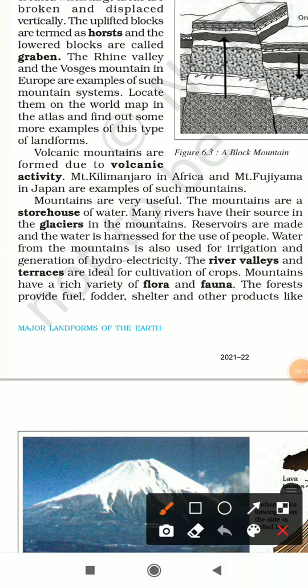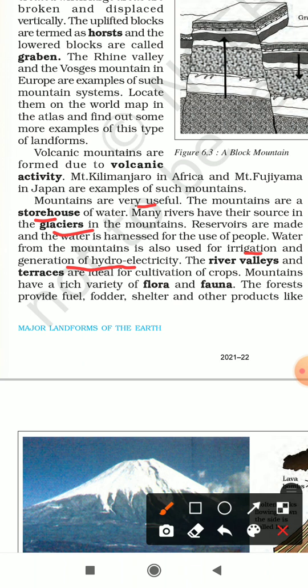Mountains are very useful. Mountains are a storehouse of water. Many rivers have their source in the glaciers in the mountains. Reservoirs are made and the water is harnessed for use by human beings. Water from the mountains is also used for many other purposes like irrigation, generation of hydroelectricity, etc.